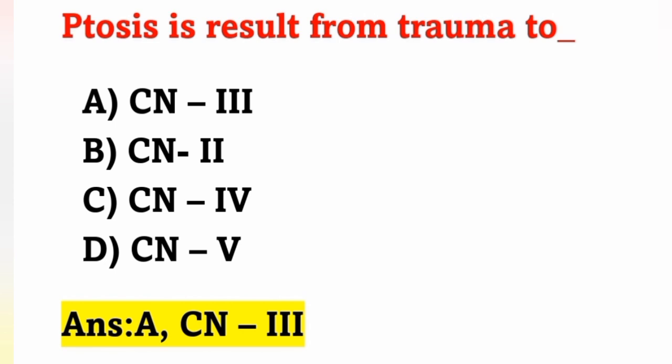Which is cranial nerve 3? It is oculomotor. First is olfactory, second is optic, third is oculomotor nerve. So, injury to the oculomotor nerve may lead to ptosis. Ptosis means drooping of the upper eyelid.